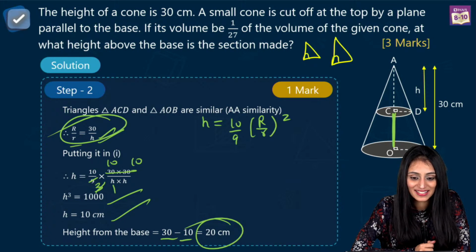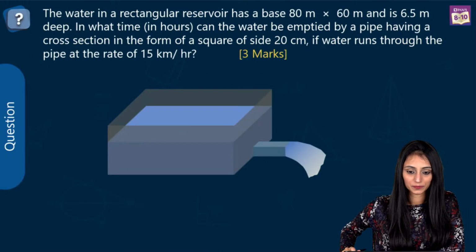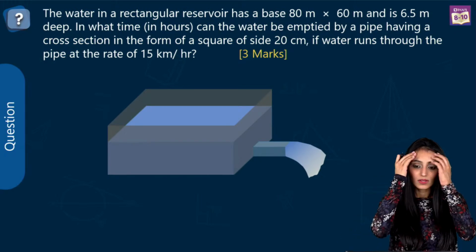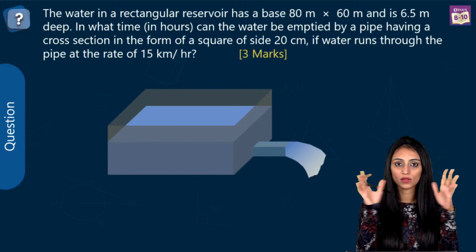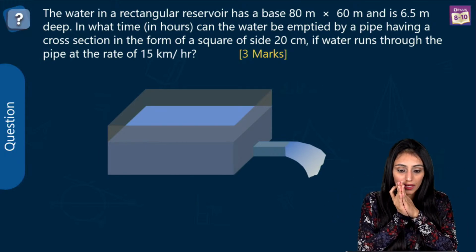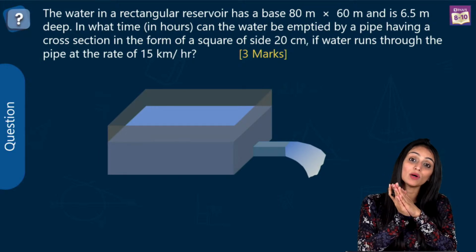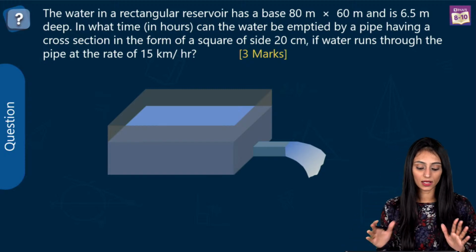Crystal clear? Yes. Okay, okay, great. Now let's move ahead. Let's take a look at the next question now. Yes, frustum of cone is deleted, but in this question, you see, I did not use the concept of frustum. So these kind of questions might be asked in the exam. Yes, and these kind of questions have come up earlier in the previous year papers also, if you see. Great, let's take a look at this question now.